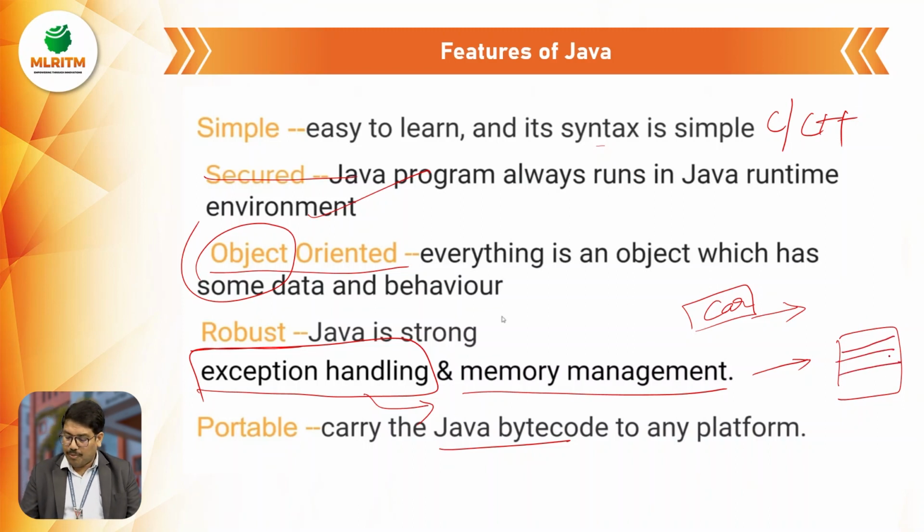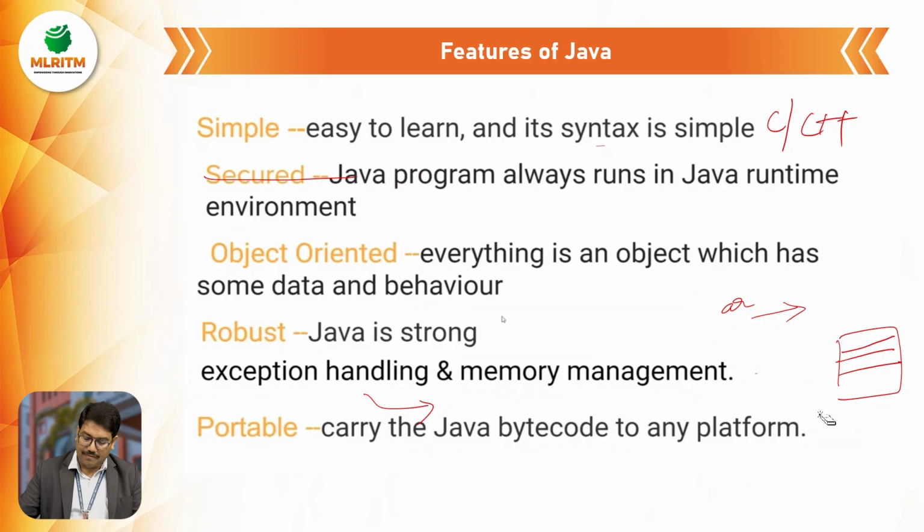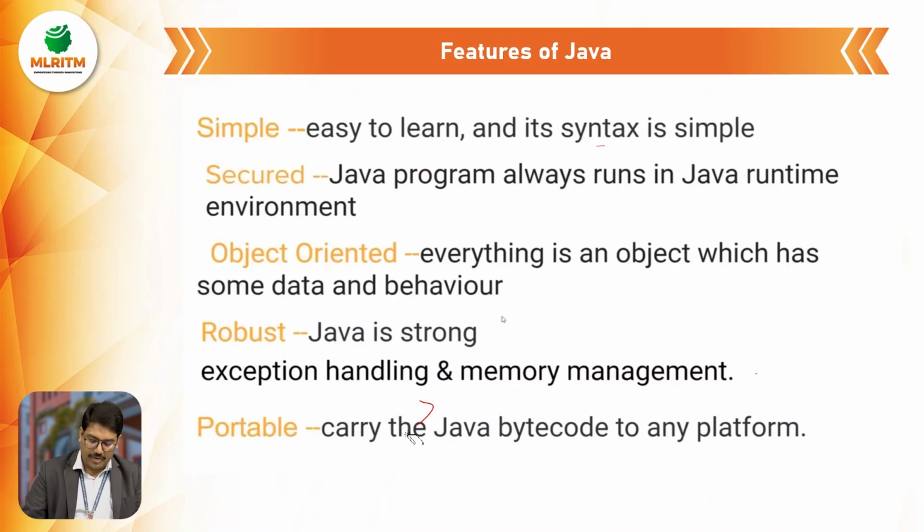Okay, and portable. What does portable mean? It's like a pen drive. We can carry data from one system to another system using a pen drive. Even Java programming is portable like that. What it means is, if you have a Java file, or otherwise a Java class file, we'll see later on what a Java class file is. So for example, you have a Java file. Every Java file is stored with a .java extension.